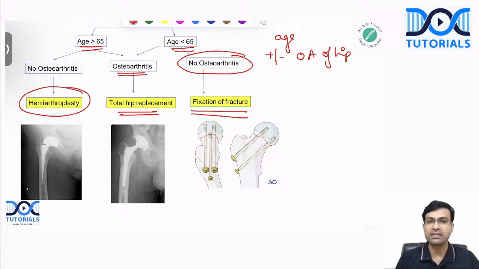Now, in this question, the patient is 40 years, so it is less than 65 and there is no mention of osteoarthritis. A young patient is unlikely to have osteoarthritis. So we have to fix the fracture. But the question is how to fix.